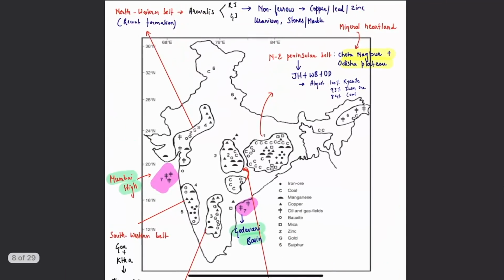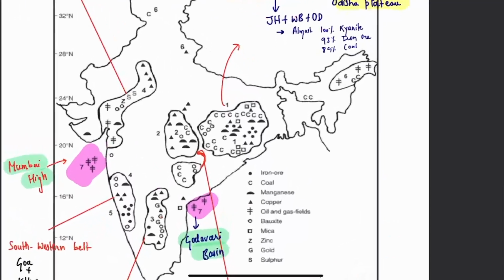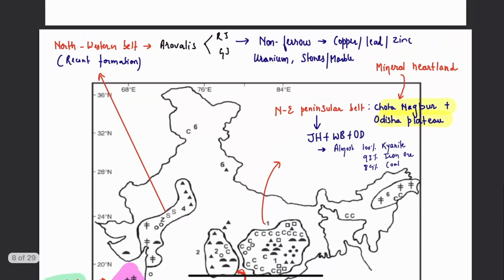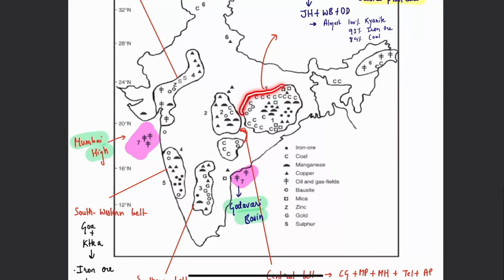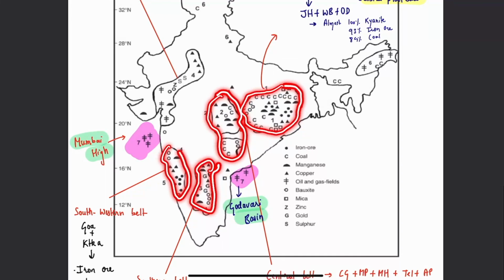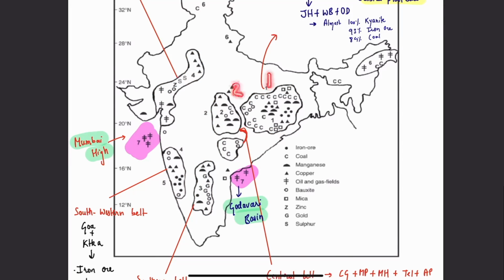So largely, how many mineral belts do we have in India? Let's revise it in just 30 seconds. Number one is the northeastern peninsular belt. Then we have the central belt, then the southern belt, here we have the southwestern belt, and here we have the northwestern belt. So one, 2, 3, 4, 5. These are the 5 mineral belts that we have.